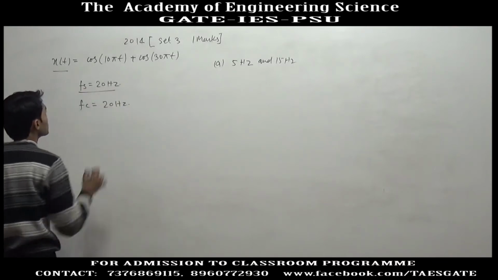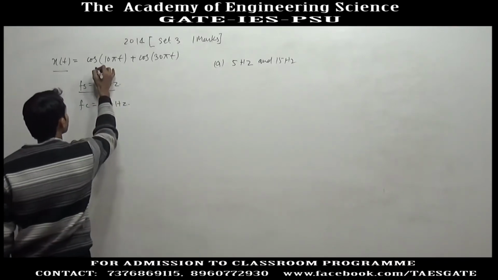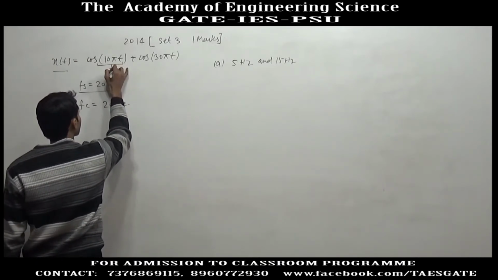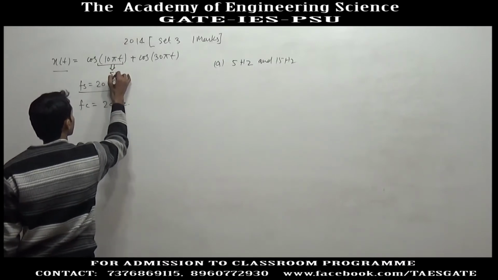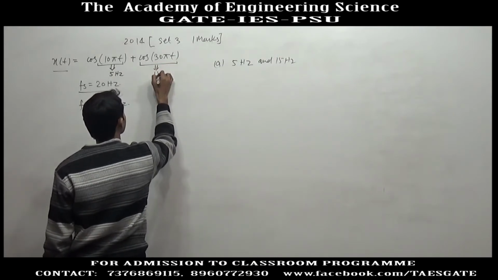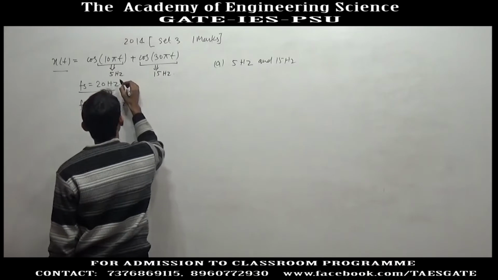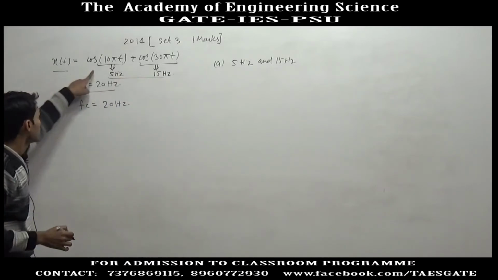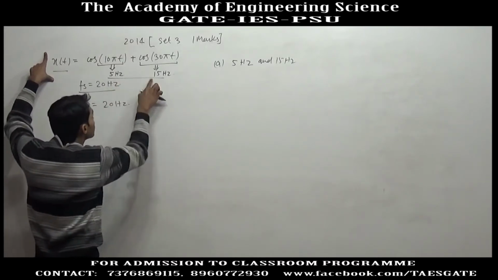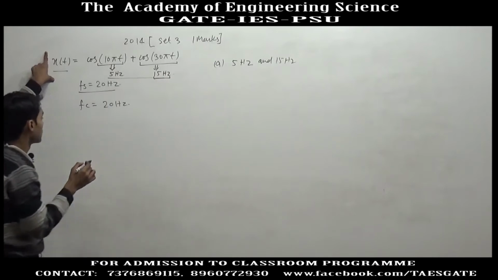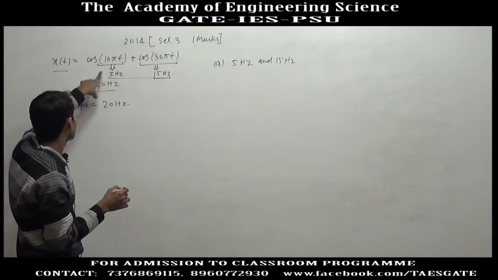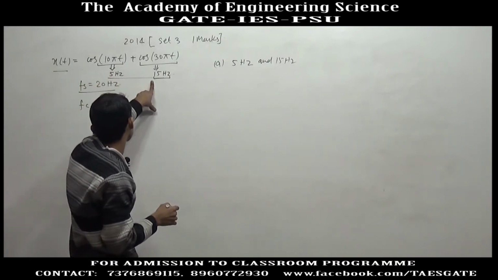Fs, the sampling frequency, is 20 hertz. For cos 10 pi t, 10 pi is the angular frequency. So for this signal this is 5 hertz and this is 15 hertz. Now xt is the summation of these two signals. This is not that type of question. Okay, xt has two frequency components, 5 hertz and 15 hertz.